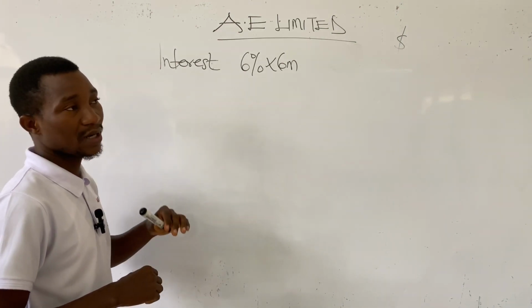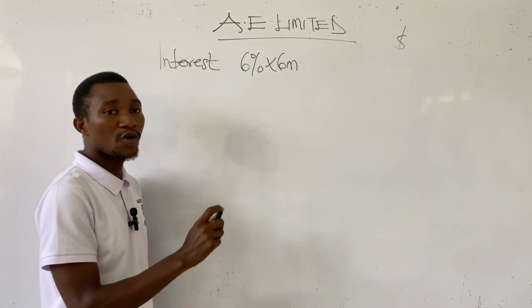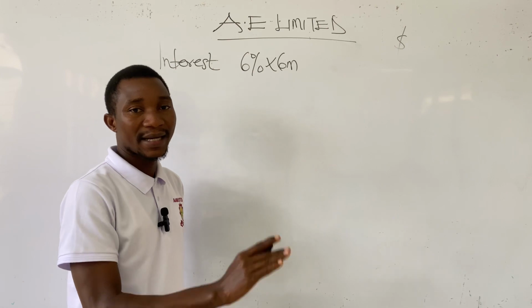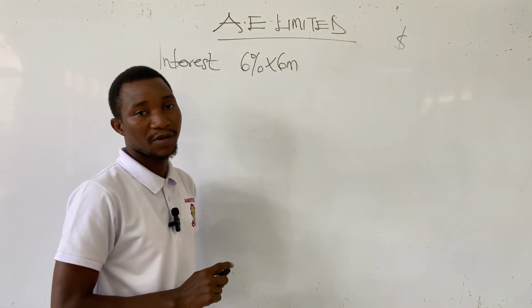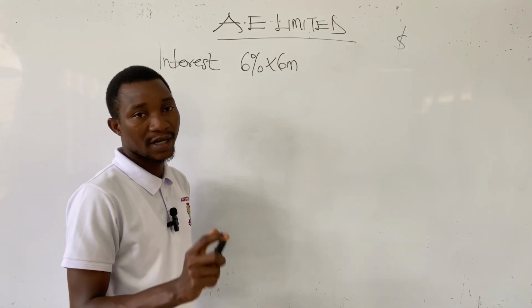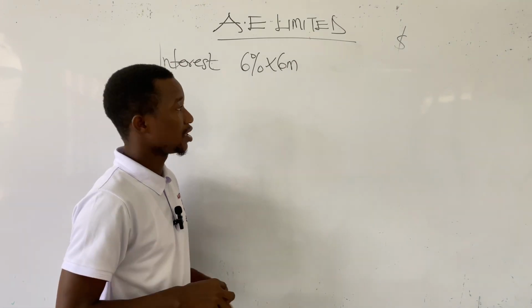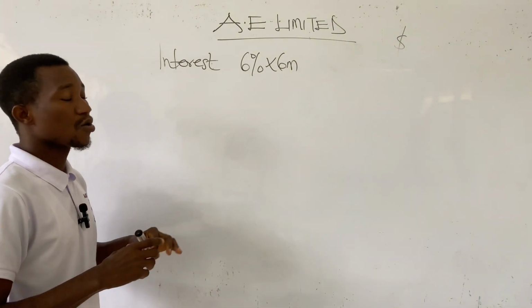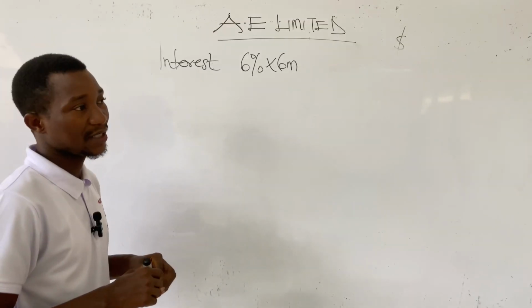That is what we want to look at. So we have to first of all determine the borrowing cost eligible for capitalization. Then we add it to the cost of the production equipment to get the carrying value or the carrying amount of the production equipment. So first of all, let's look at the interest component that is eligible for capitalization.